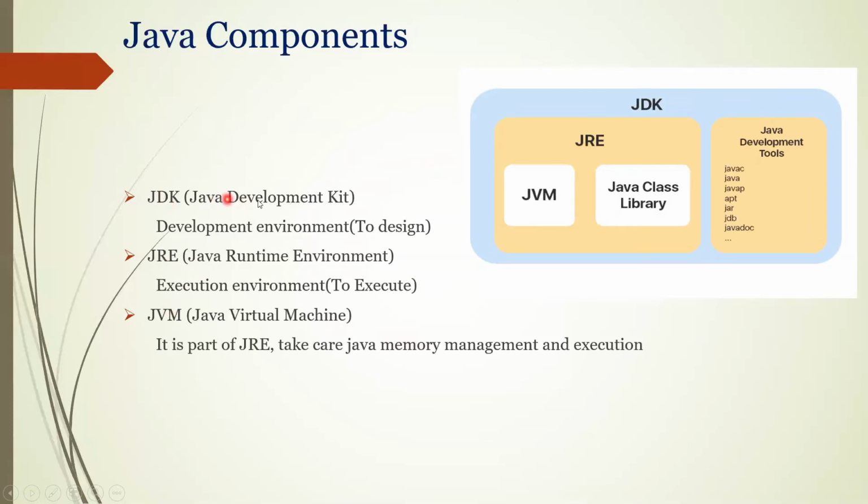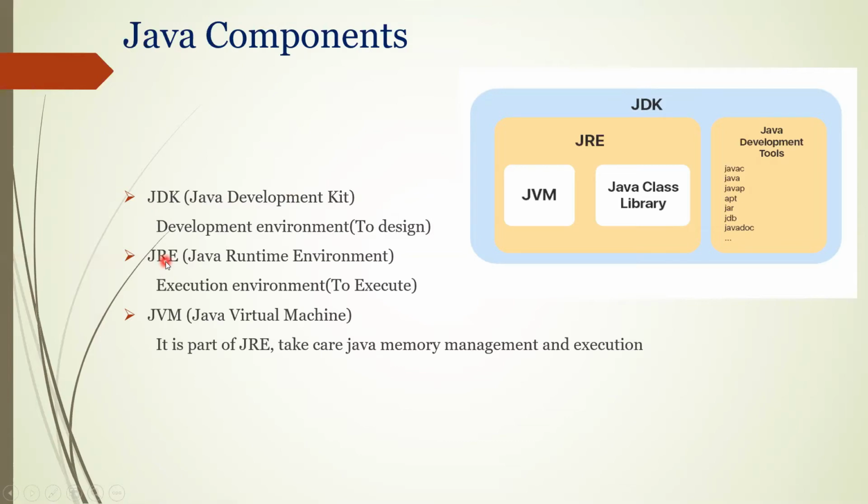JDK stands for Java Development Kit. It is basically the development environment. To design or develop your application, you need JDK on your machine. If you are developing Java code, you should install JDK.